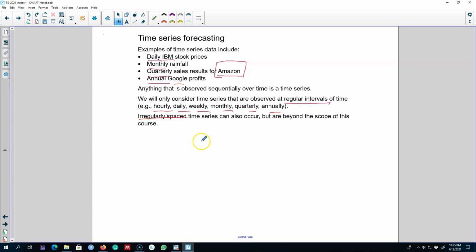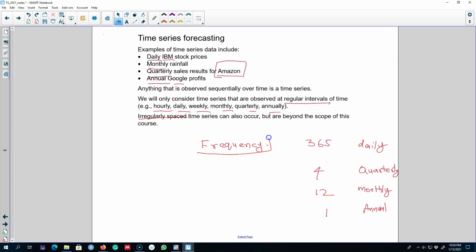Now, we can observe time series data daily. In this case, the frequency will be 365. It could be quarterly, monthly, or annual. So in the case of quarterly data, the frequency will be 4. For monthly, it will be 12. And for annual data, the frequency is 1.